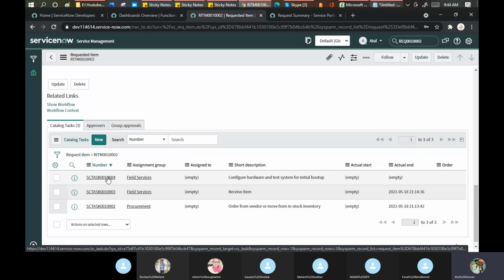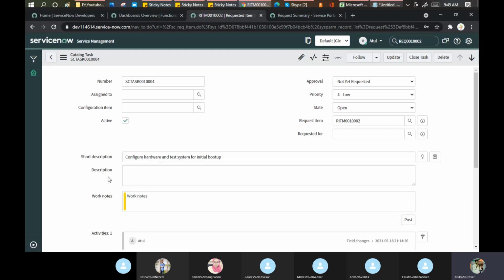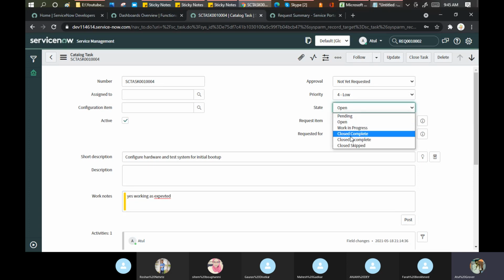And the next team is again the field team who will set up the phone. Suppose a phone definitely you cannot do, but if I order a laptop from my office, what will they do? They will not purchase and send it to me. They will get the laptop from IBM or Lenovo. They will do the initial setups. They will put the company image on that. So this task has been created for the next team: configure hardware, test the system for the initial boot ups. They are done. It's working as expected. And they will close the task.